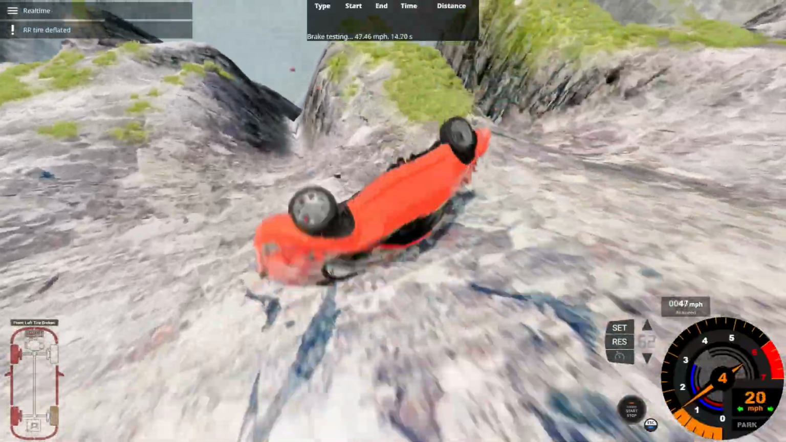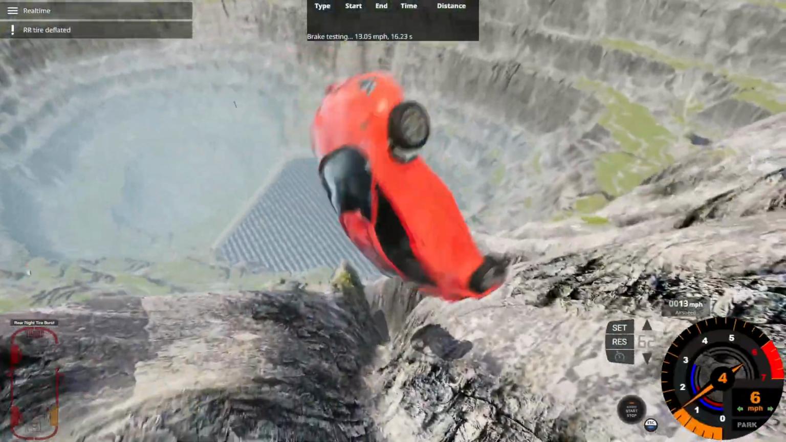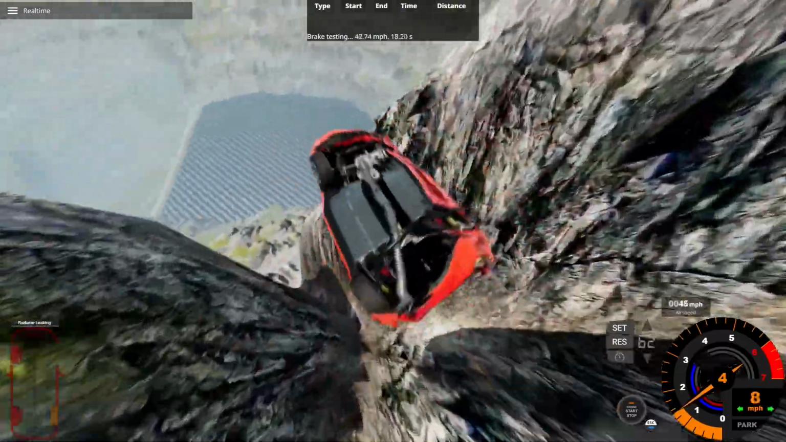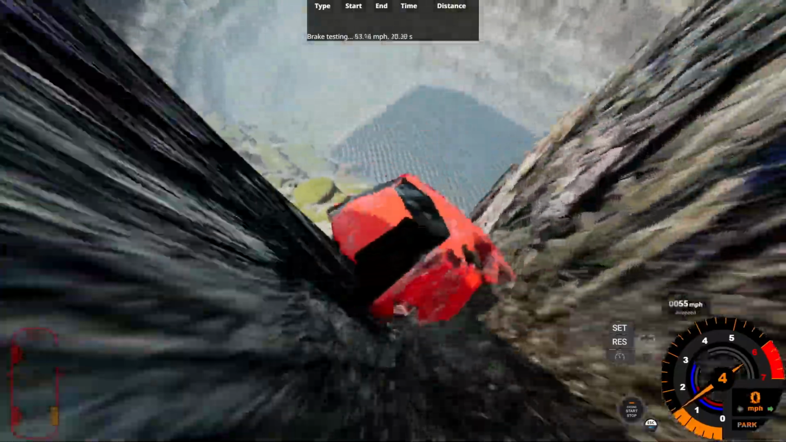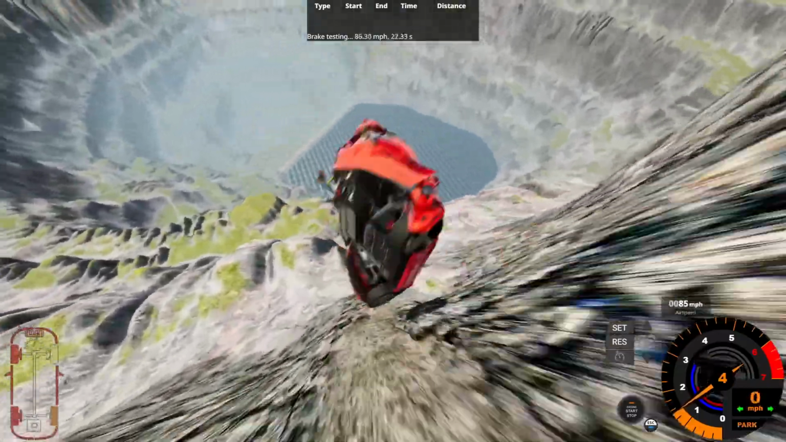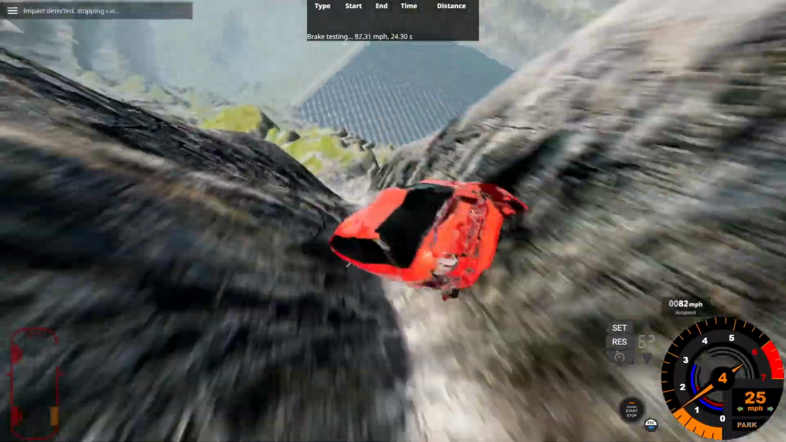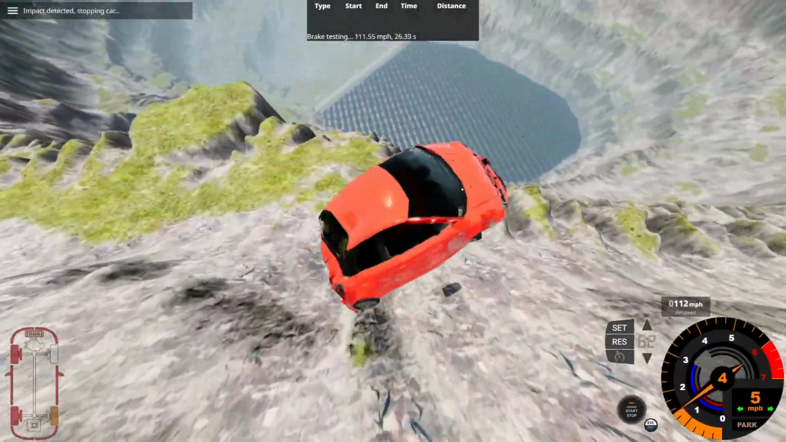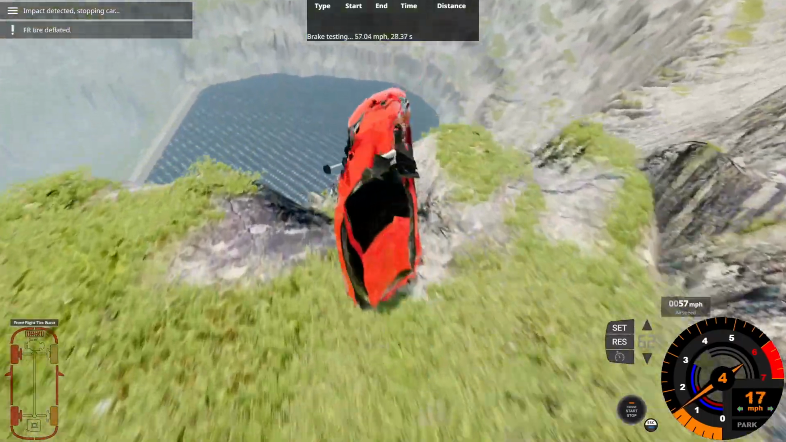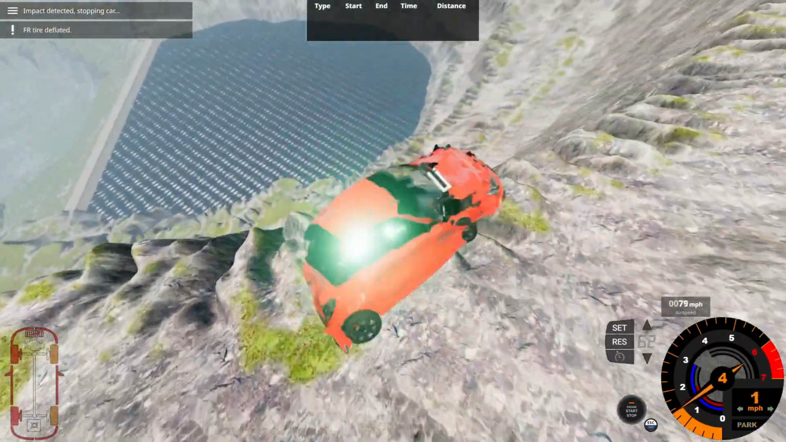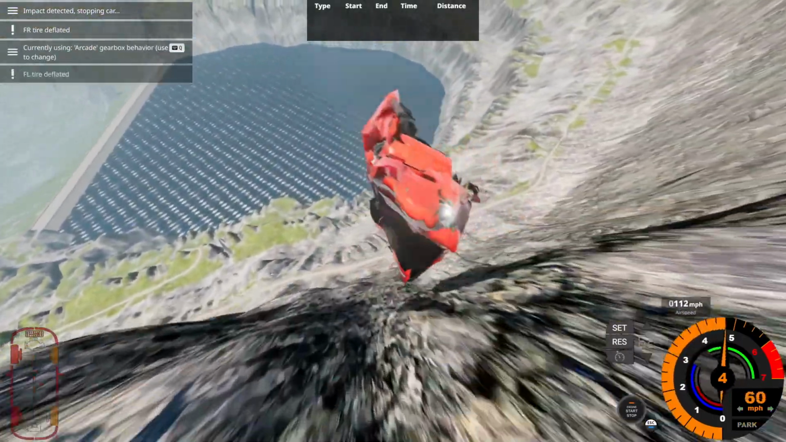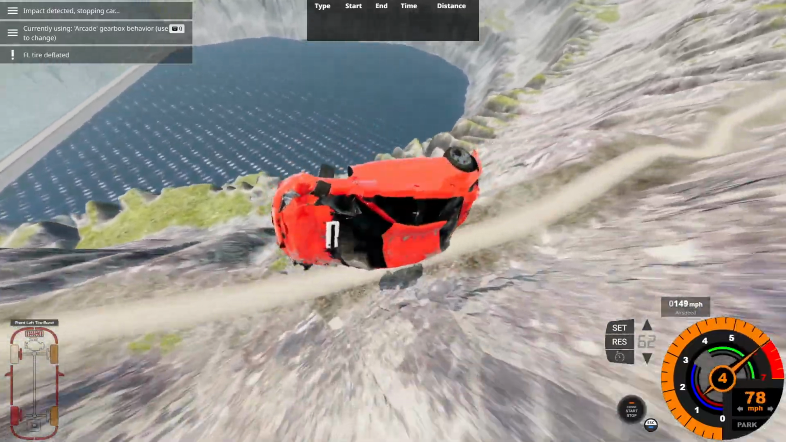Jesus, full time. Let's just full time it all the way for now, seeing that we're going pretty slow, really slow up in here. Interesting, interesting. Are we gonna reach the bottom of the pond, this little lake at the bottom? Impact detected, stopping car. Roof impact. Our engine's still running. Let's just go right now, please. Accelerate.